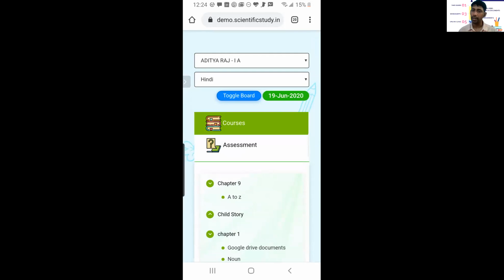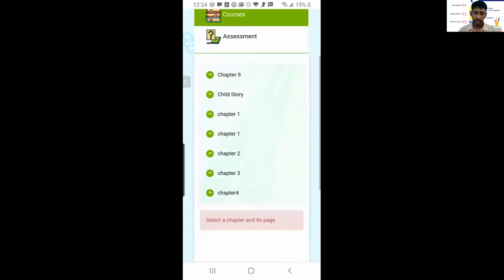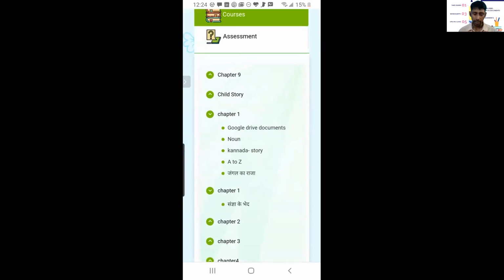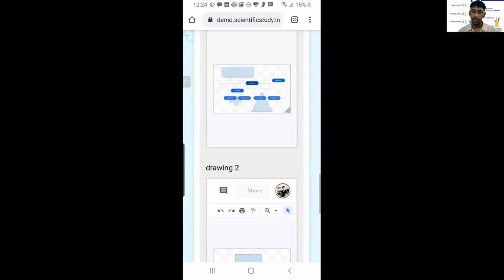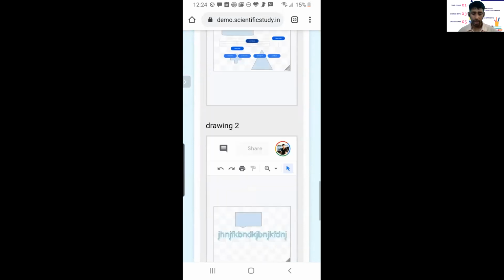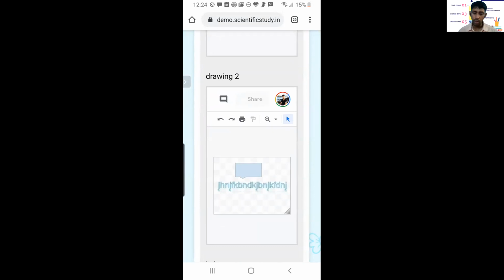Parents are logged in, and because these are small kids, the students have to learn with parents, and parents have all the course material here. They have all the learning materials, all the chapters. There will be a new feature when you will be restricting users not to see all the learning materials. Here is the Google document.